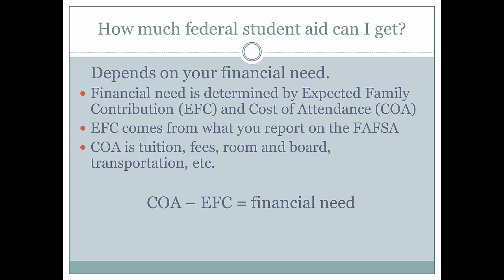Your financial need is determined through an equation using your expected family contribution, or EFC, and your cost of attendance, COA. Based on what you report from your taxes on FAFSA, you will have a calculated financial amount that you, and possibly your family, are expected to contribute to your education. The EFC is an attempt to measure your ability to pay, not your willingness to pay. This amount is subtracted from your cost of attendance, and this calculates your financial need.